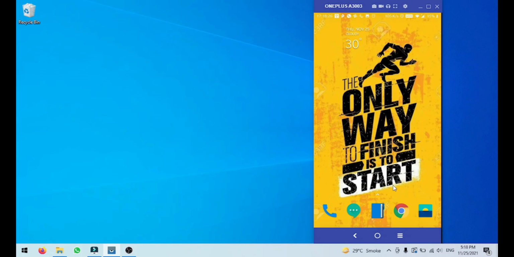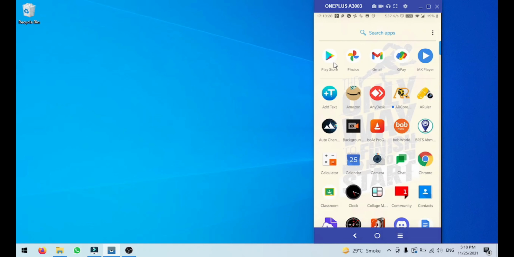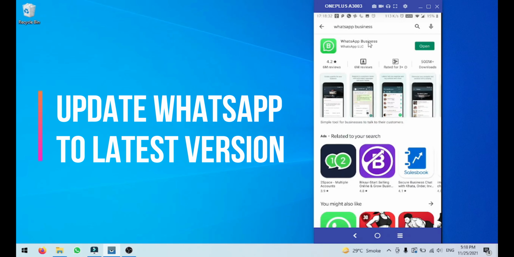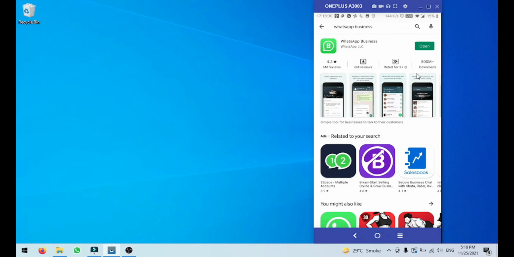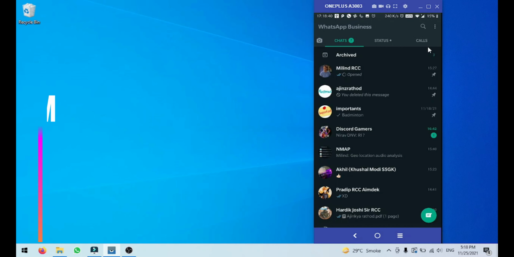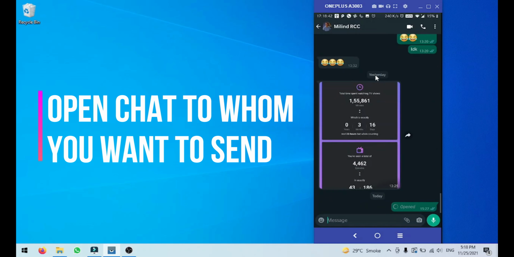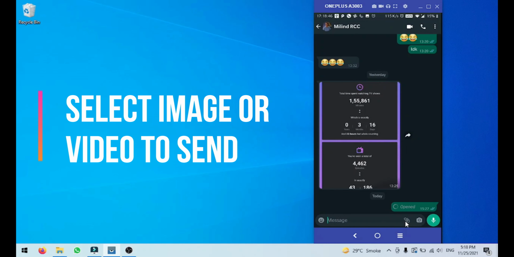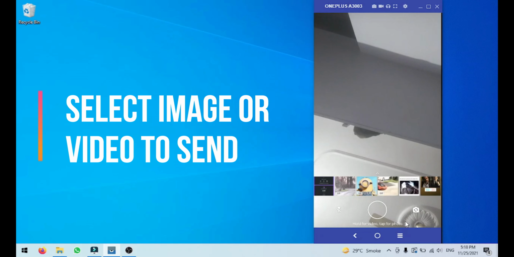First things first, to get the View Once feature, you will have to first update WhatsApp to the latest version from Google Play Store or Apple App Store. If you have the latest version, that's perfect. 2. After updating the app, open WhatsApp. 3. Now, open any chat window to whom you want to send the media. 4. Take an image or video to send to that person. You can also select media from gallery too.